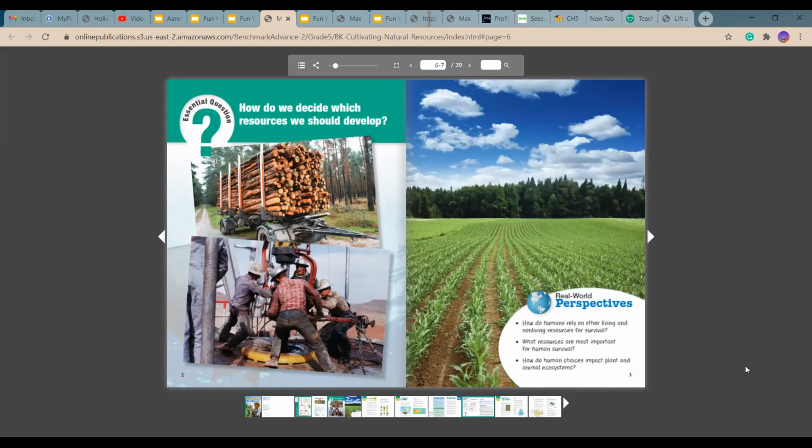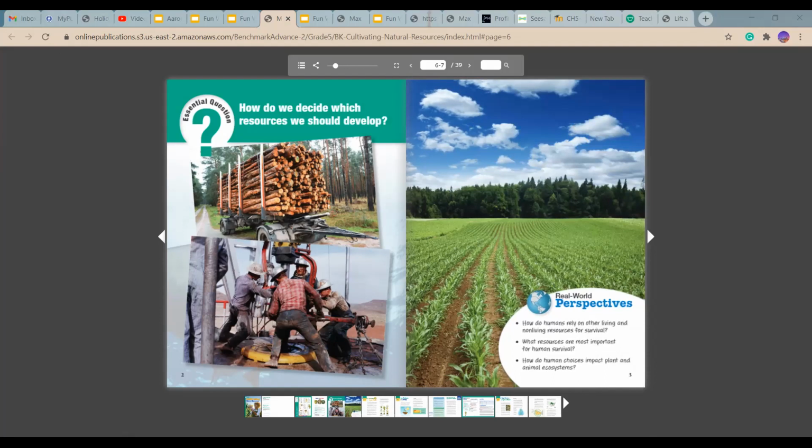So let's say you cut down all the trees. What would happen to the birds? Their habitat is gone, right? Okay, just think about it. You removed all the water. What would happen? All right, just think about those things, okay? So that's our little real-world perspective there.